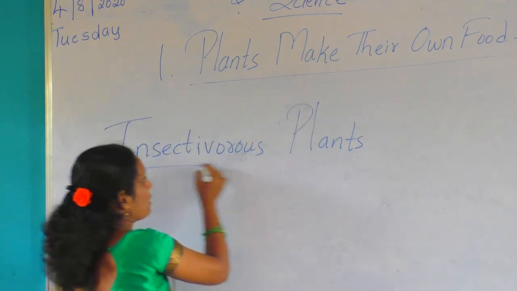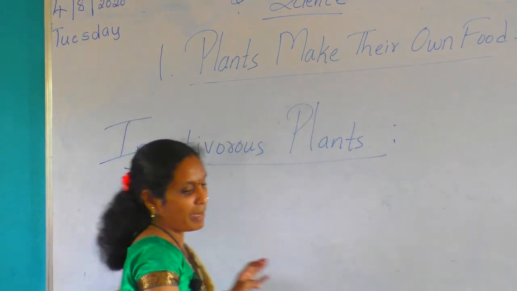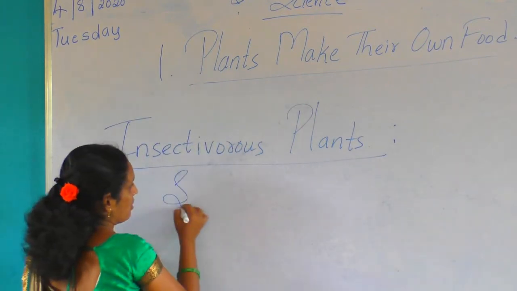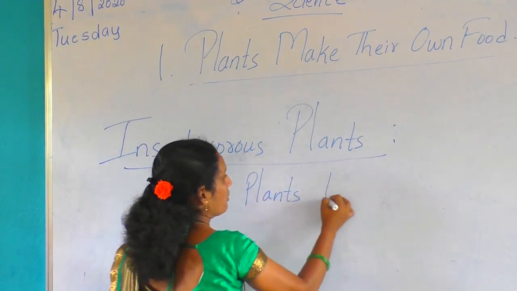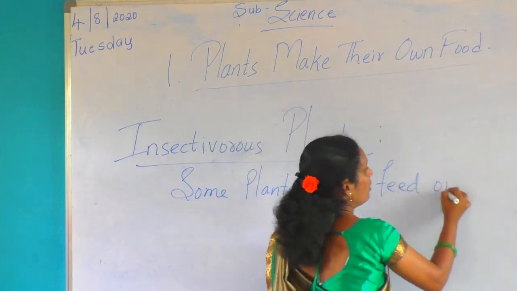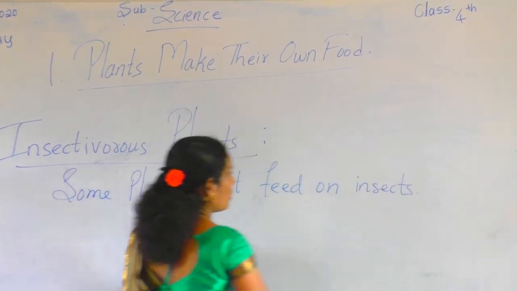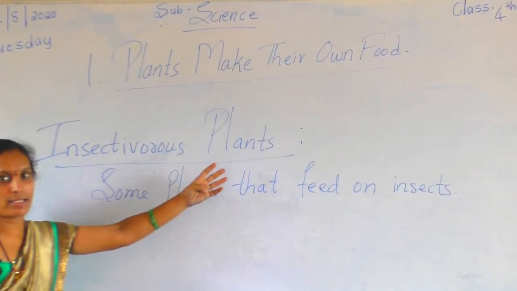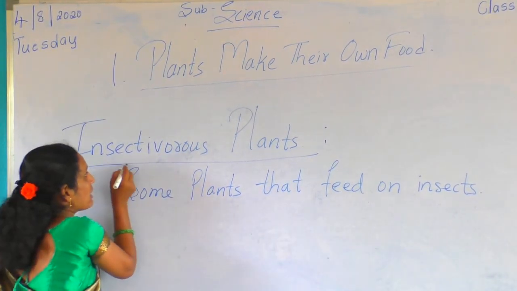What do you mean by insectivorous plants? Insectivorous plants means some plants that feed on insects are called insectivorous plants.